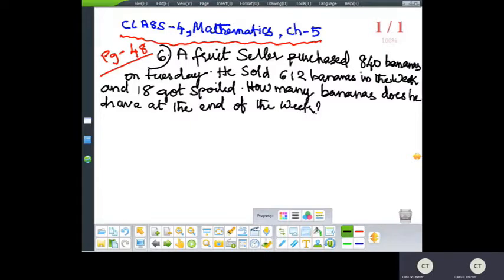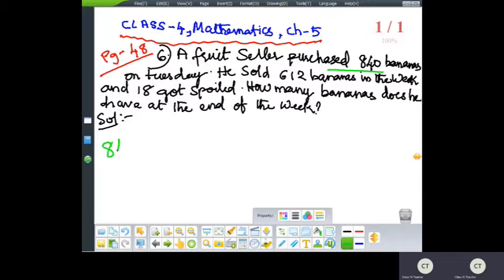So this is our question. Let me first explain the question. Let us underline the keywords and then we will do the solution. So firstly, a fruit seller purchased 840 bananas. So let me do the rough work here first.